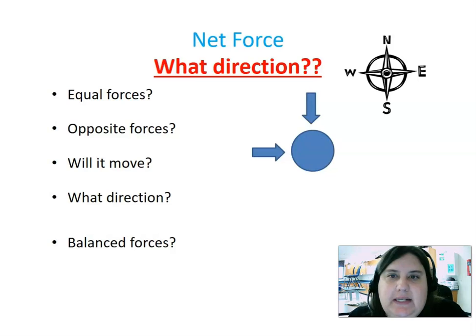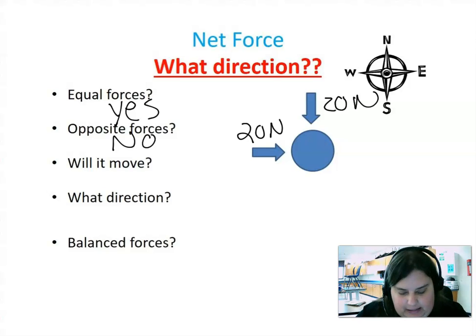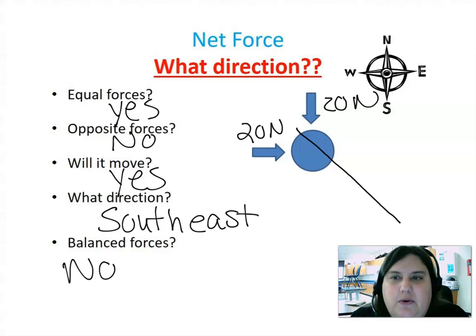Okay, so let's look at one more example. Same thing. We can use the same numbers. We can use different numbers. It's the same type of problem. So let's say I have 20 newtons of force here and 20 newtons of force here. It is equal, but it's not opposite. And so this is going to move, and remember it's going to go in a diagonal direction, so it will go southeast. And we do not have a balanced force because we do not have equal and opposite. So for it to be considered a balanced force, it does need to be equal forces, and it also needs to be opposite forces.